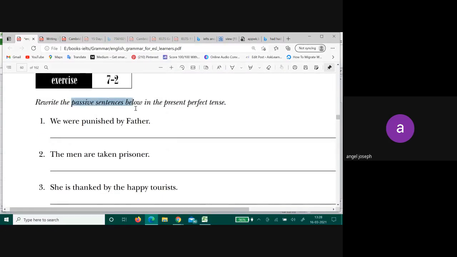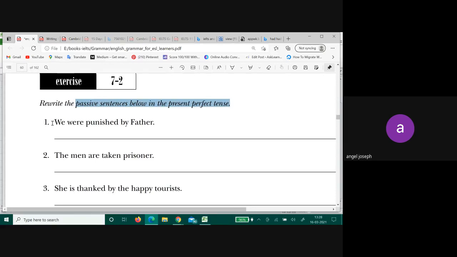Rewrite the passive sentence below in present perfect. We were punished by father. Present perfect. We have been... but if you do not put been, tell me your sentence.